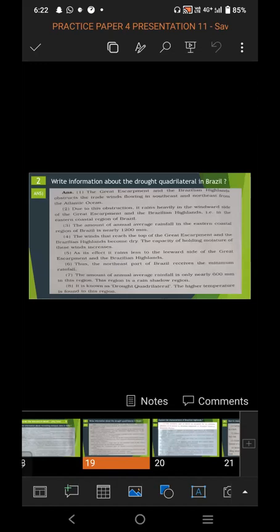The answer should be in detail. The Great Escarpment and the Brazilian highland obstruct the trade winds flowing in southeast and northeast from the Atlantic Ocean. Due to this obstruction, it rains heavily in the windward side of the Great Escarpment and the Brazilian highlands, that is the eastern coastal region of Brazil. The amount of annual average rainfall in the eastern coastal region of Brazil is nearly 1,200 mm.